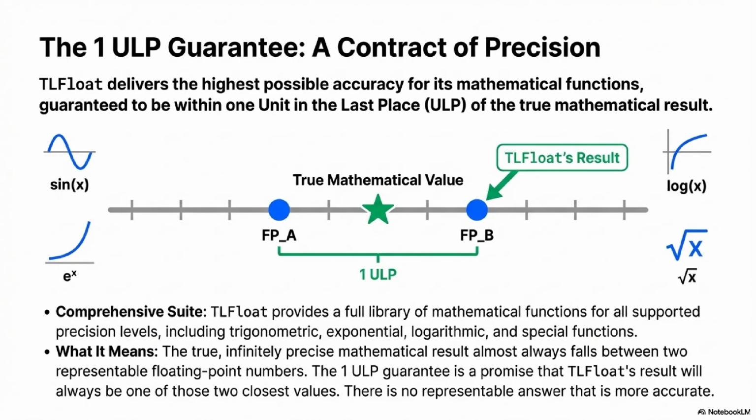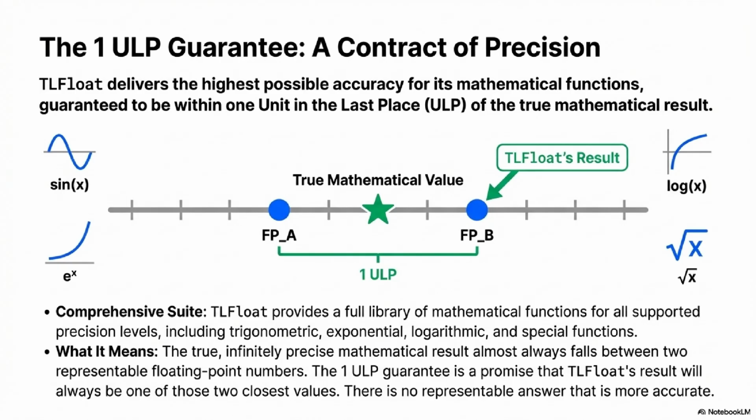ULP is a way of measuring error relative to the precision of the format you're using. So if a result is 1 ULP accurate, it means the value the library computed is one of the 2 floating point numbers that are closest to the mathematically true infinite precision result. So it's the highest possible standard of accuracy you can get in finite math. It's the best reasonable promise a library can make. A 0.5 ULP error means you successfully rounded to the single closest number. A 1 ULP guarantee is the gold standard.